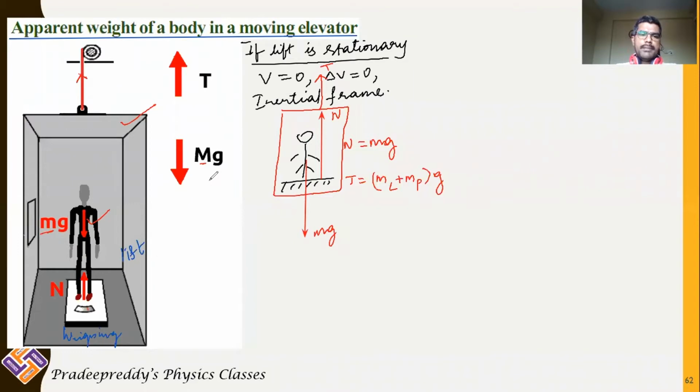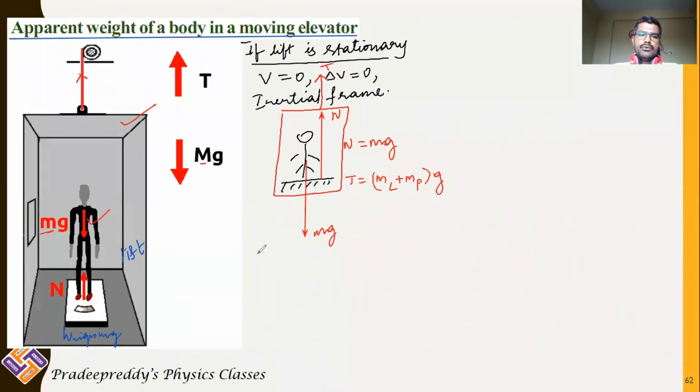Total mass is mass of the person plus mass of the lift. Upon both there will be gravitational force acting in downward direction. So therefore tension can be written as mass of the lift plus mass of the person into acceleration due to gravity. But normal reaction on the person is only mg, right? This is the first case where lift is stationary.